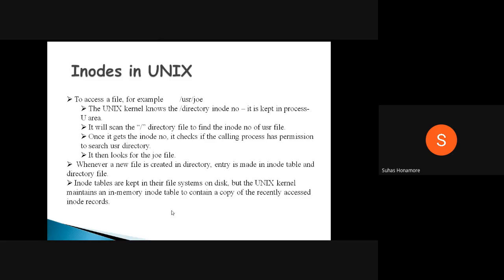That RAM is the in-memory table normally. Currently whatever things you are opening or copying, or any operation you are doing, that smaller part of the inode table will be kept inside RAM and it will be executed.